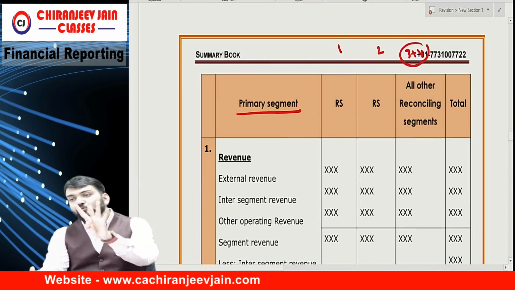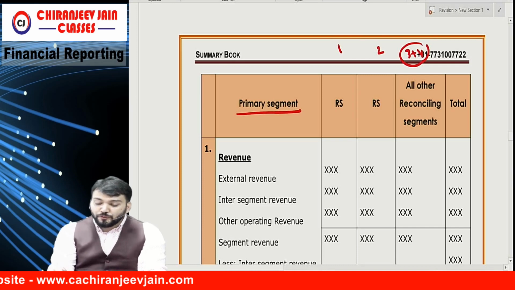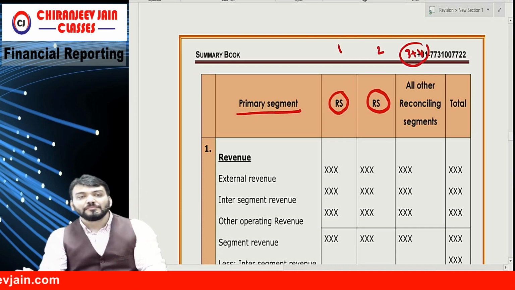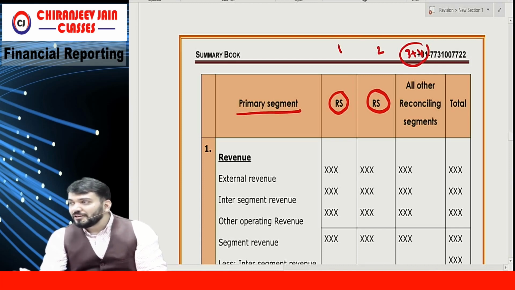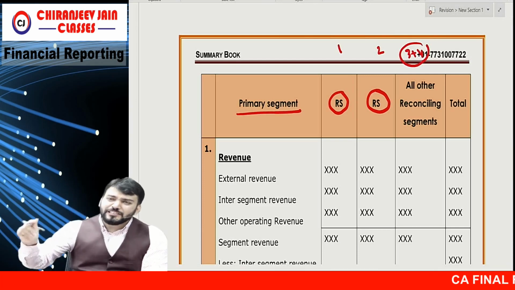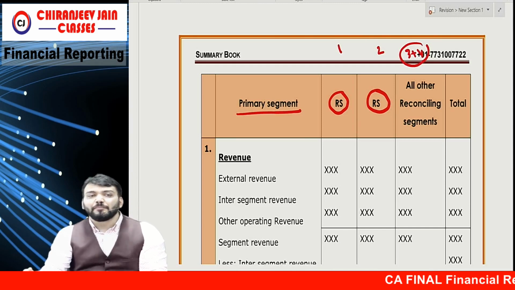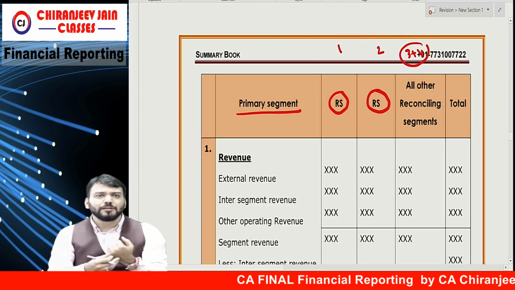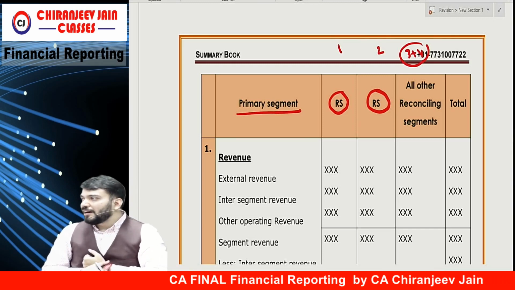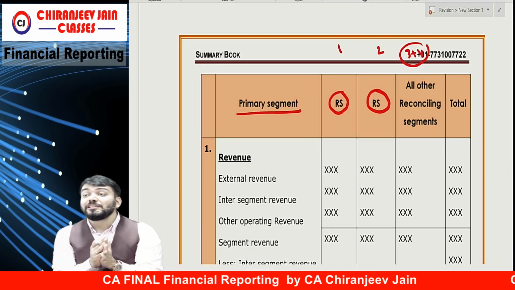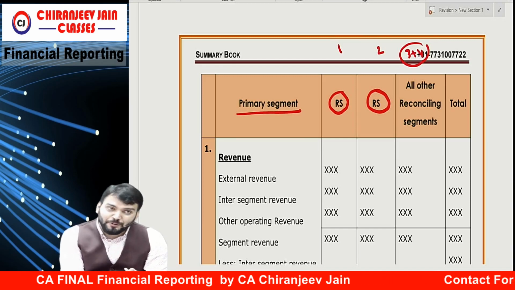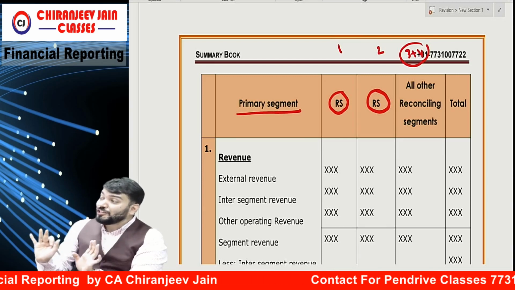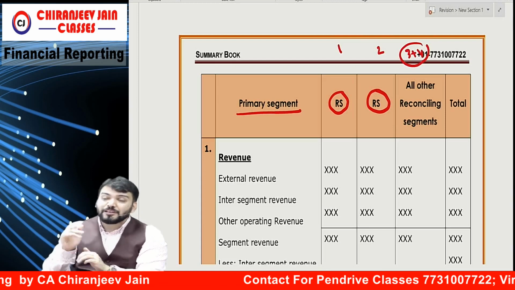Now, for primary, suppose there are 1, 2, 3 plus 4. How many segments? 4 operating segments. Out of 4, 2 are reportable segments, means 2 are non-reportable segments. The question arises, should we disclose information about non-reportable segments? No, because they are not reportable. We should disclose only information about reportable segments.